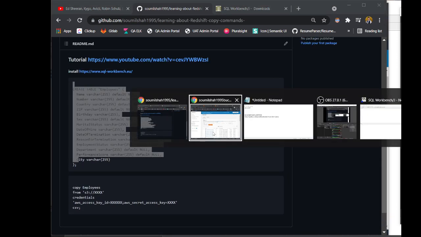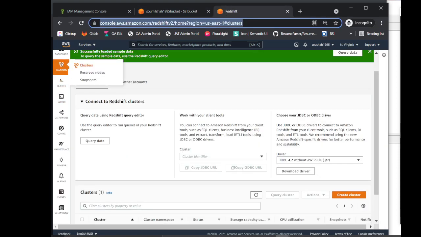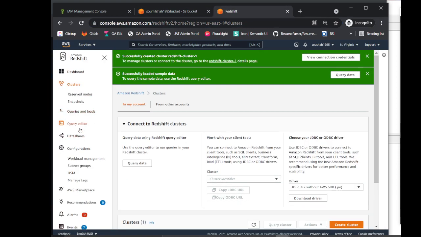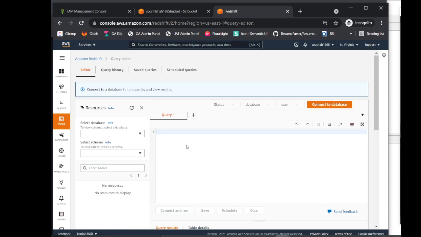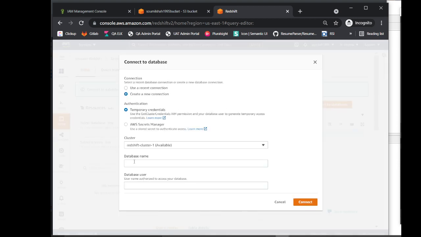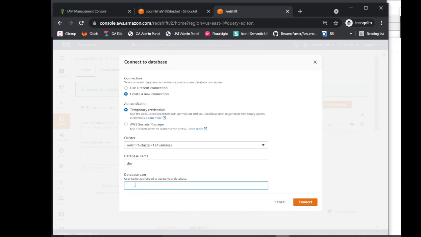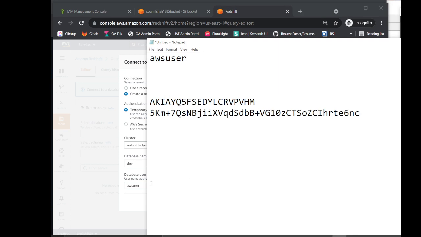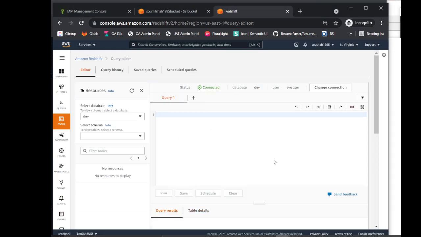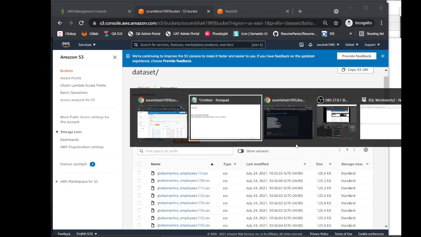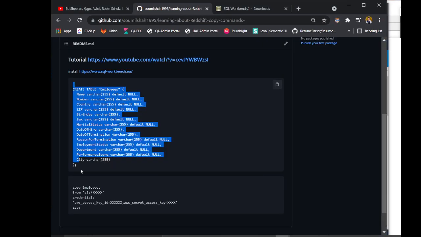Again, come to the Redshift console here, open up the query editor tab in the top section, and first of all we need to connect. I do not remember the password, but let's see. Database name is dev, database user, I think it was AWS user. Connect. These are the tools that they provided us, right? So now basically I can run a command, or I could create this table.